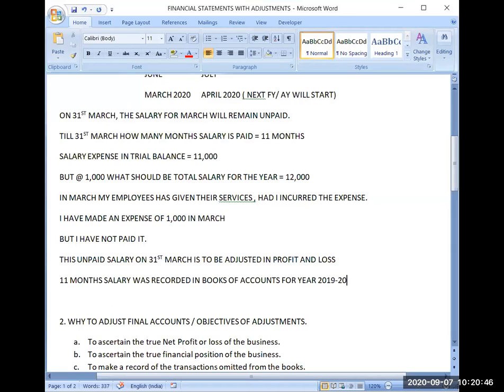Whatever accounts you are preparing for 2019-20, in that particular account, the company will give salary, but it will give salary in the month of April. I am not saying that they will not pay the salary. The salary is unpaid on 31st March. Next month they will be paying that salary as per their rules and regulations, whatever they are following.